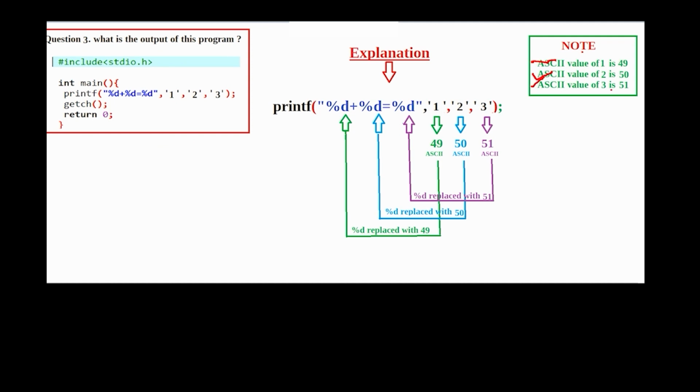So when this program is executed, the compiler implicitly converts character 1 to its ASCII value 49, character 2 to 50, and character 3 to 51. So our output is like this.